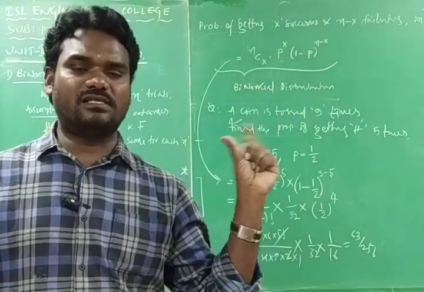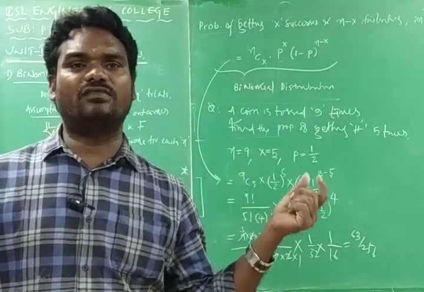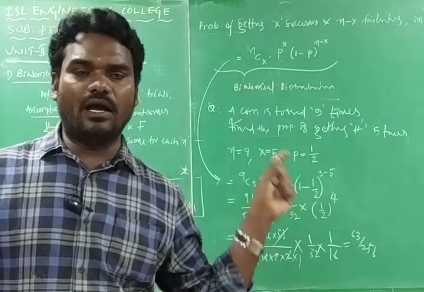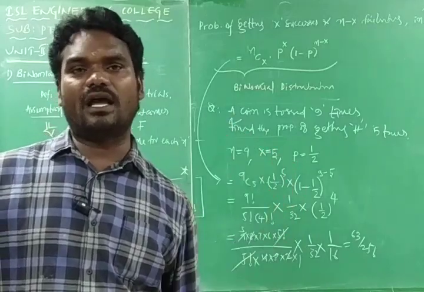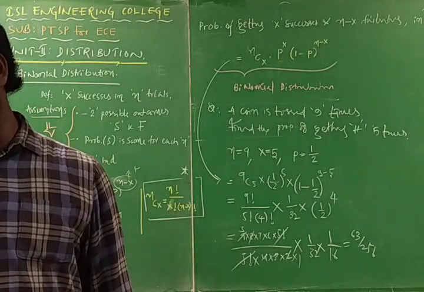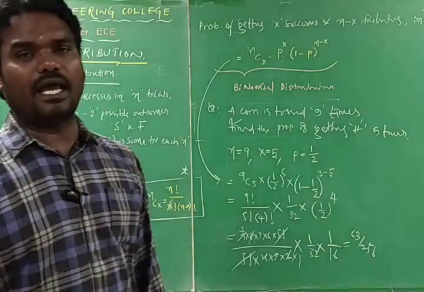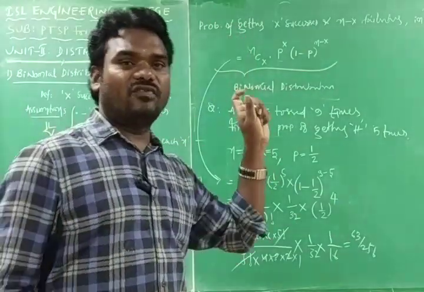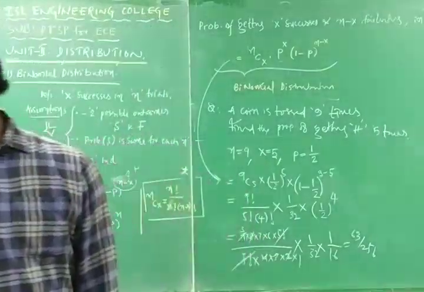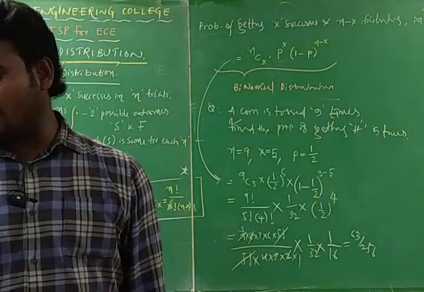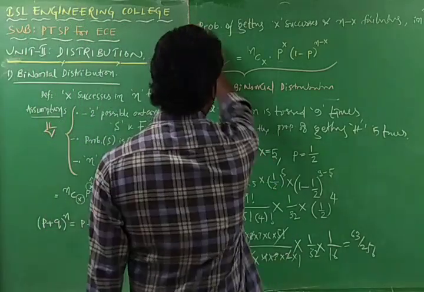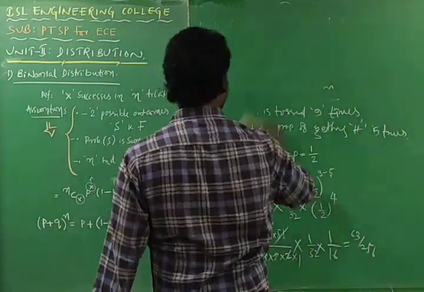A die is a 6-faced cube, such that each face is denoted with dots, so it can have 1 dot, 2 dots, 3 dots, up to 6 dots on the faces. Getting a 2 or 4 is a success. If I throw the 8 dice, getting a 2 or 4 will be considered as a success. Then find the probability of 4 successes. Then I am going to explain the same problem.